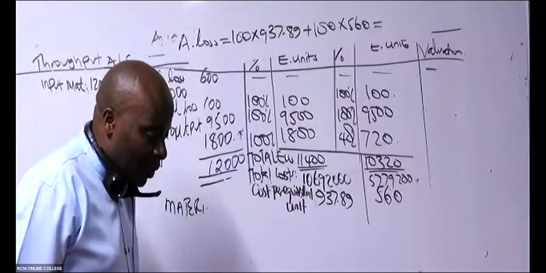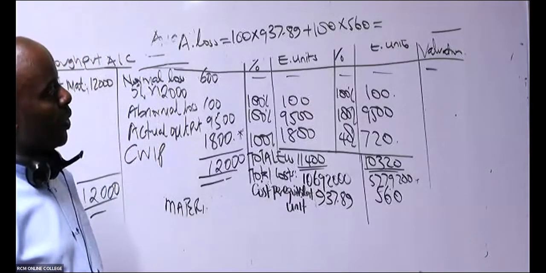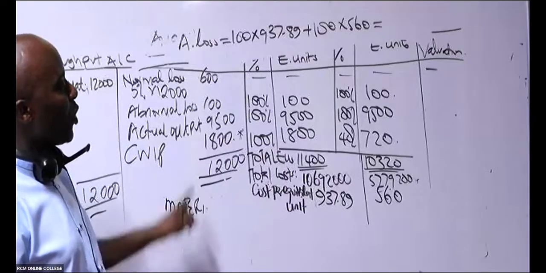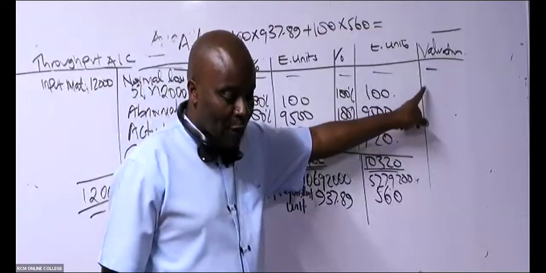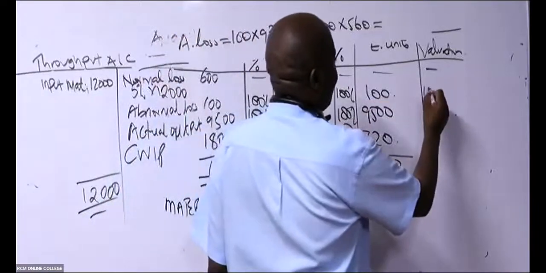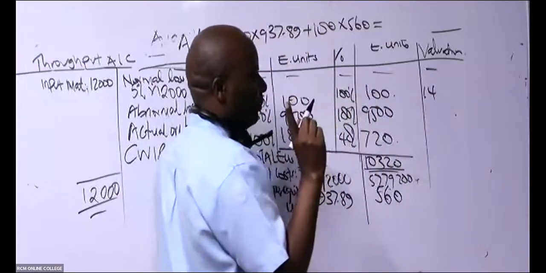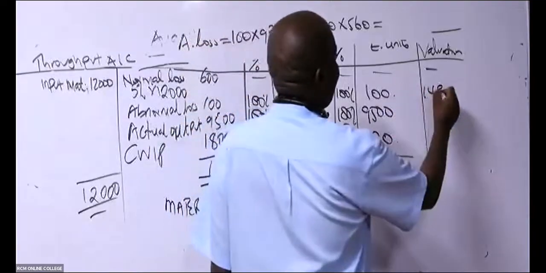Cheryl gives me 149 something. How much value am I getting? Maureen has confirmed. 14 what here, somebody? Please talk to me. 14, 97.89.